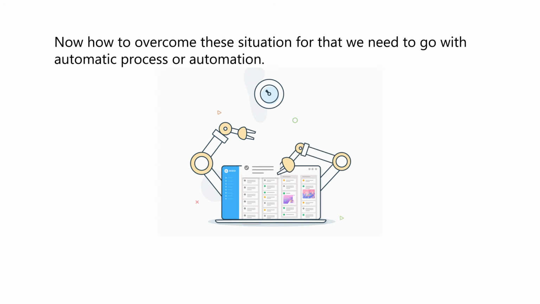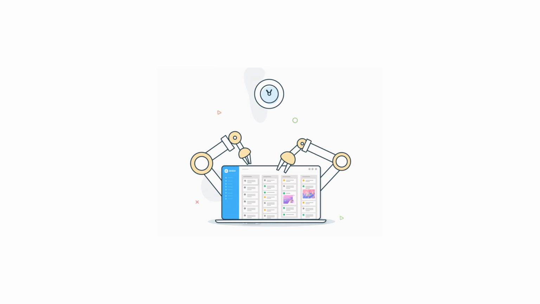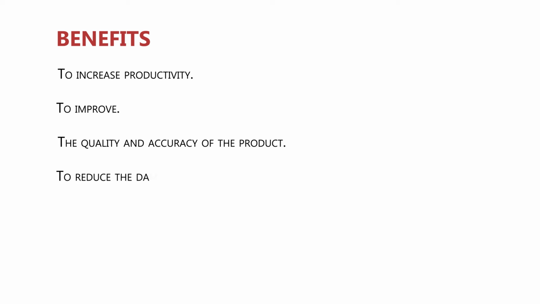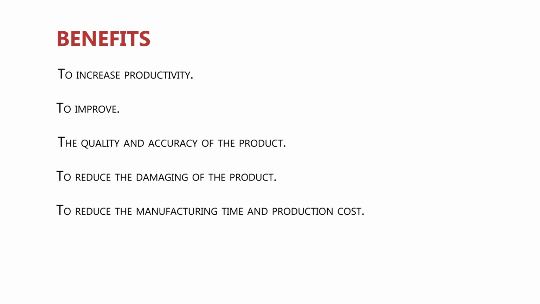By making the process automatic, we need to implement some system which will control the entire process accurately, thereby we can achieve the following benefits. To increase productivity. To improve the quality and accuracy of the product. To reduce the damaging of the product. To reduce the manufacturing time and production cost. Increasing safety and working conditions.